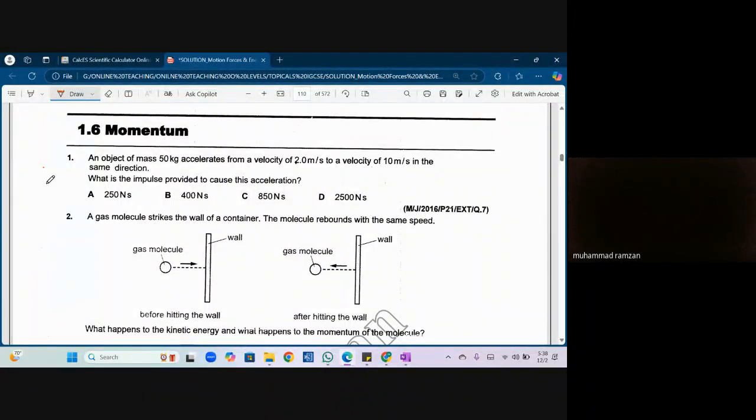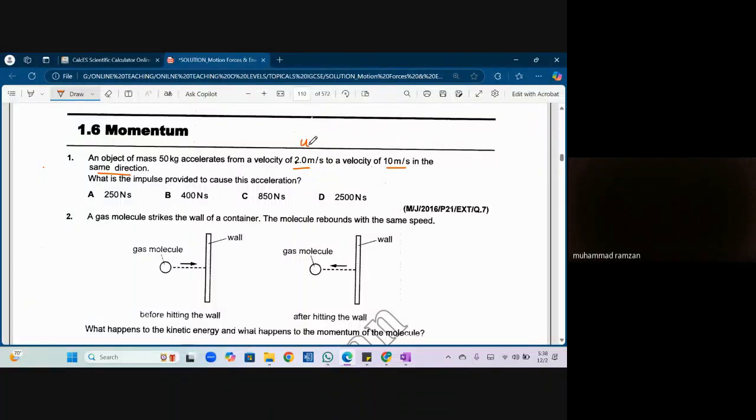Today we are going to discuss some problems of momentum. Topic momentum, IGCSE का ये topic है जी. Okay जी. In question number 1, an object of mass 50 kg accelerates from velocity 2 meters per second to 10 meters per second in the same direction.